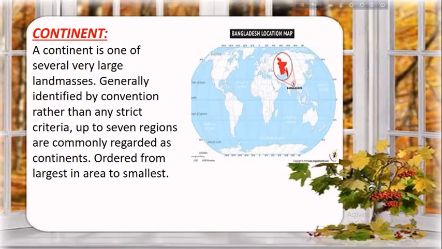So as we know, a continent consists of some countries. We know there are 7 continents. Later on I will discuss. First follow what a continent is. A continent is one of several very large land masses and is generally identified by convention rather than any strict criteria. Up to 7 regions are commonly regarded as continents, ordered from largest in area to smallest. So the first, largest one is the Asia continent and the smallest one is the Maldives.